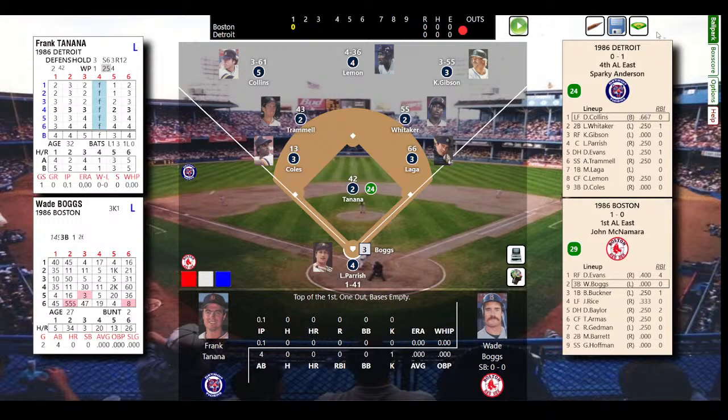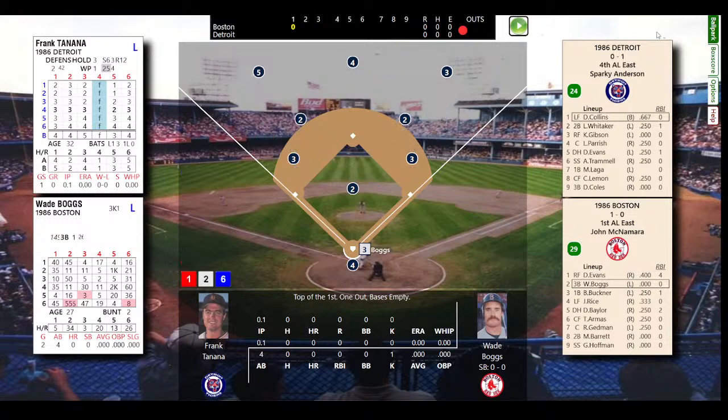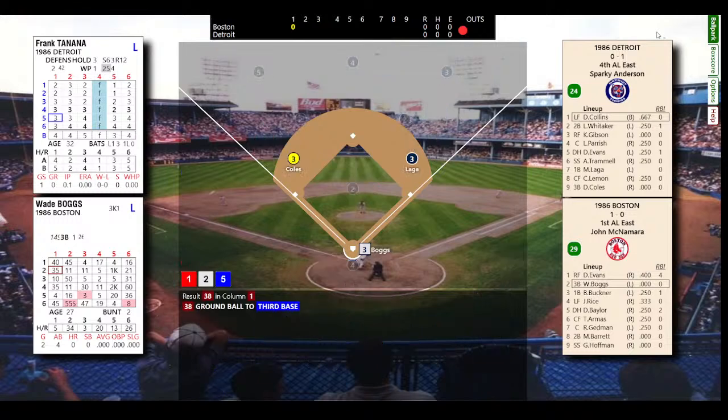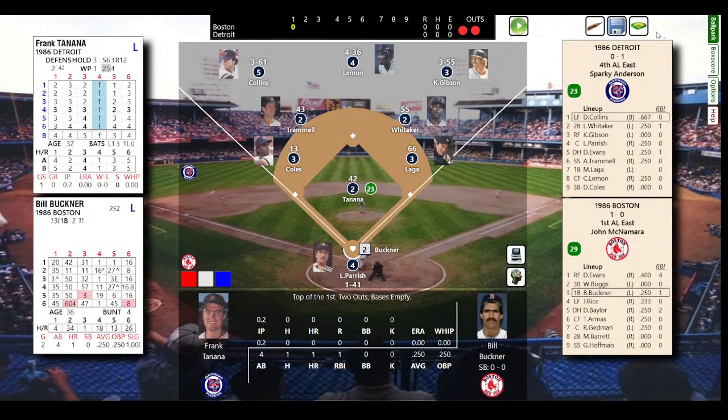And that will bring up Wade Boggs. Boggs went 0 for 4 yesterday. Didn't even get a walk. So kind of a rare tough day for Boggsy. And a ground ball to Coles here, and there's 2 gone. 2 outs, bases empty. And here's Billy Buckner.